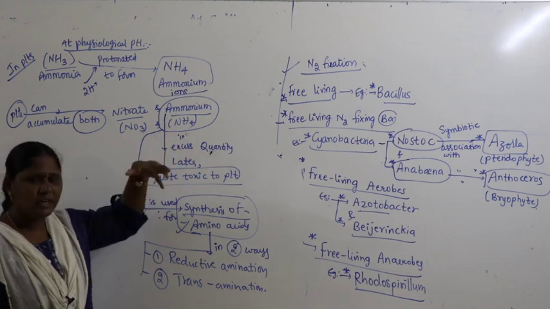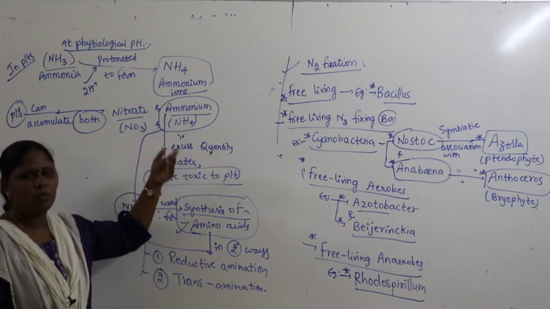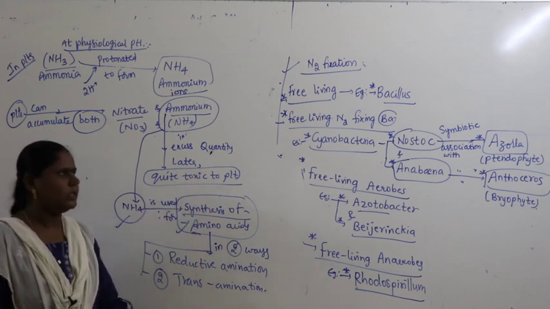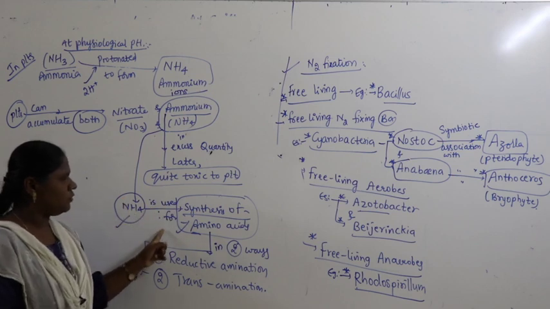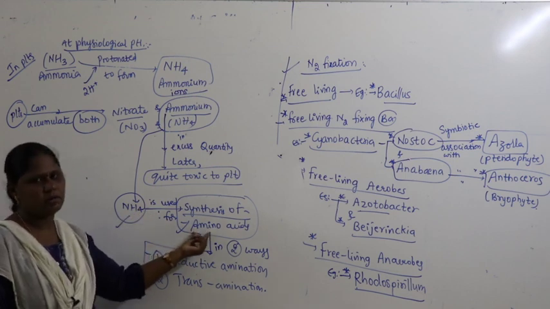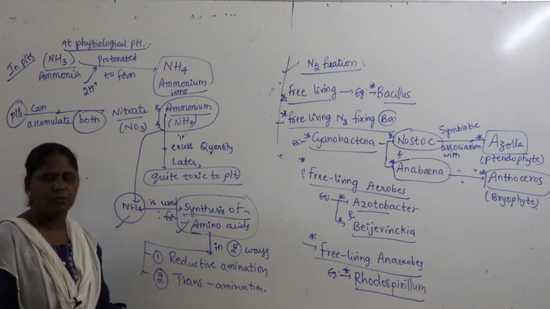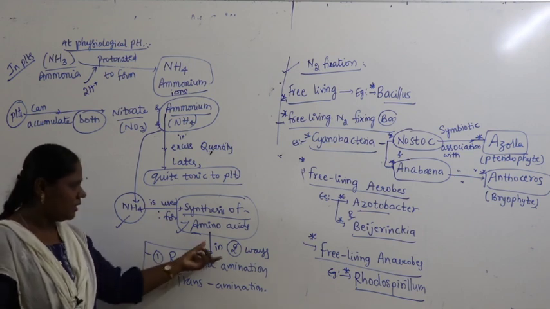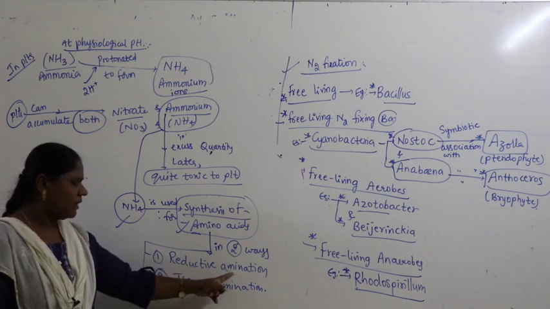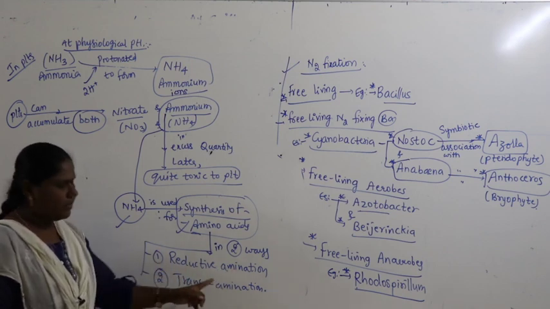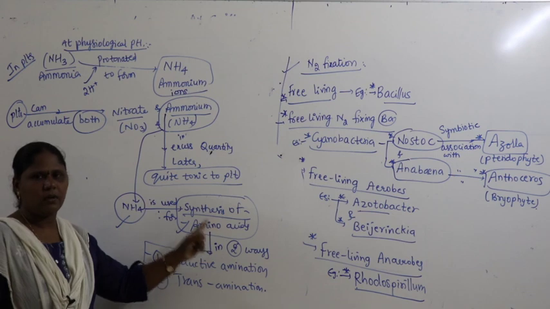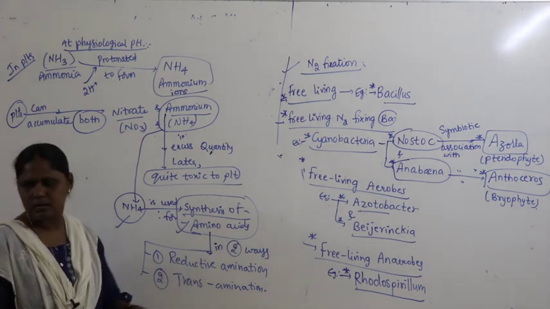But when ammonium keeps getting accumulated in excess quantity, then ammonium itself can later become quite toxic to the plant. So to avoid toxicity, ammonium is generally used for synthesis of amino acids. How is ammonium used for synthesis of amino acids? There are many ways to convert ammonia into many different types of amino acids, but here we are discussing two methodologies. What are they? The first one is reductive amination. The second one is transamination. With these two methods, we are converting ammonium into amino acids. Now let us discuss these two methods.